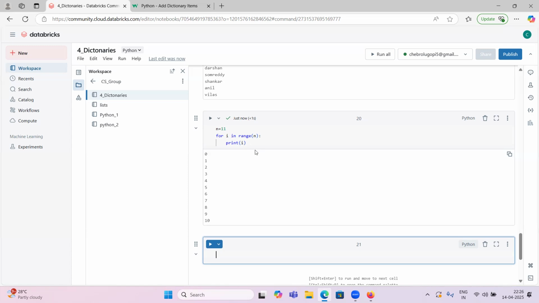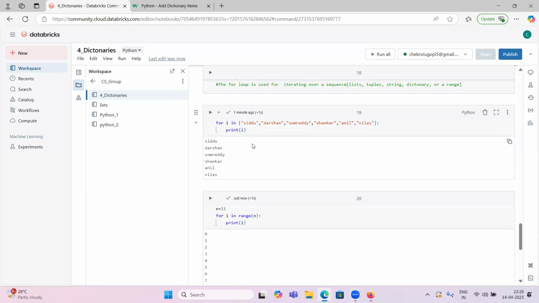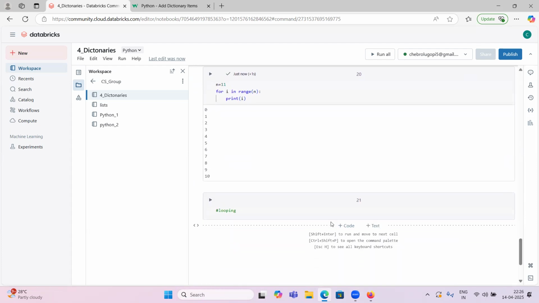How can we loop through a list? We have seen. A string, we have seen. The range function, we have seen. We have one more, a dictionary. How can we loop through a dictionary? In a string we have an array of characters, in a list we have items, and all of these are one item each. But in a dictionary we have key-value pairs, so we have a key and a value.